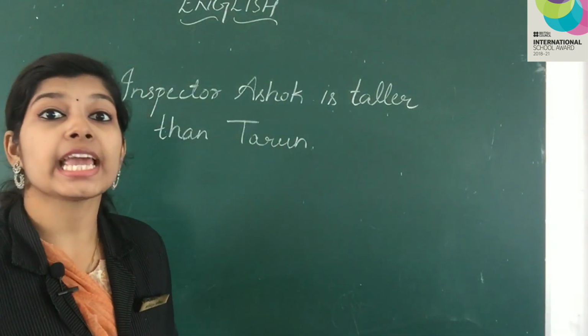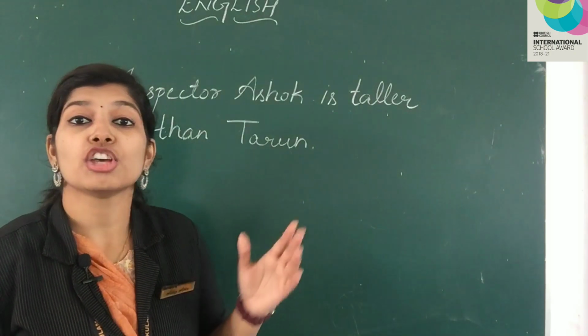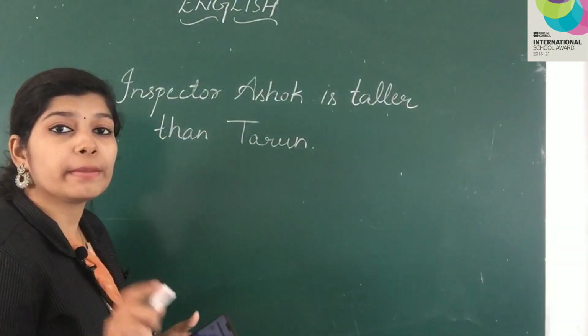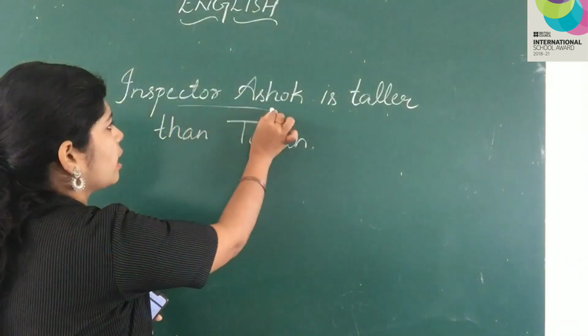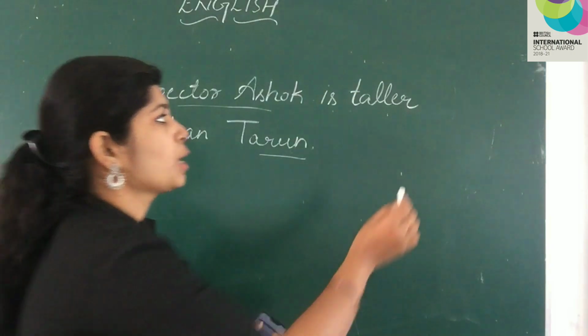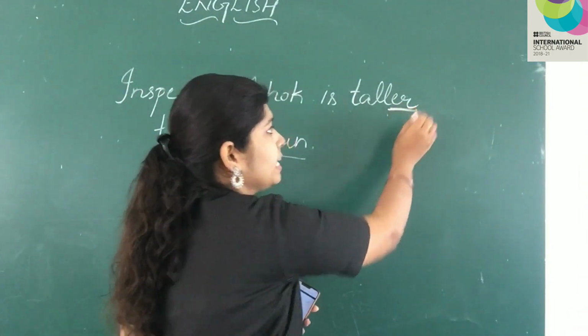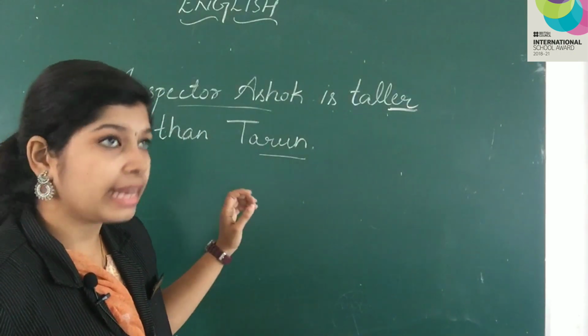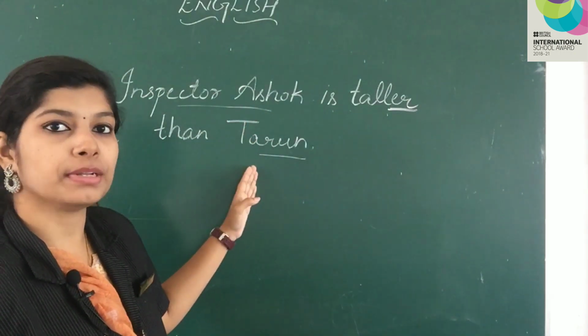We will never say Inspector Ashok is tall than Tarun. Since we are comparing two people, who are they? Inspector Ashok and Tarun. That's why we are using taller. We are adding ER with tall to show that we are comparing between the two people.